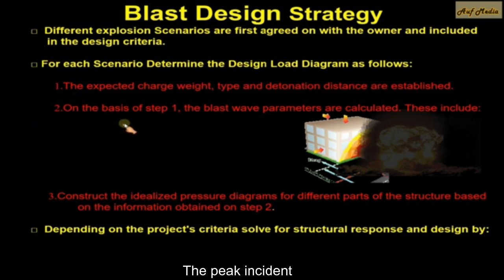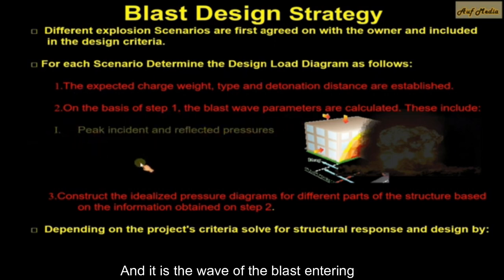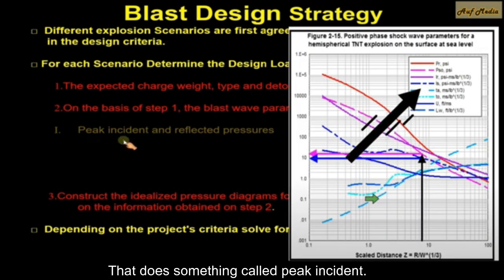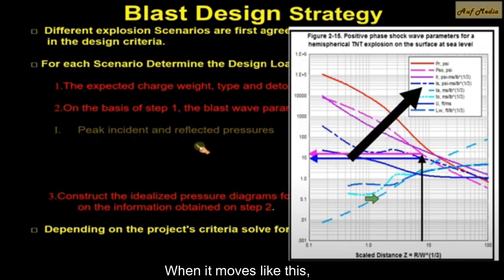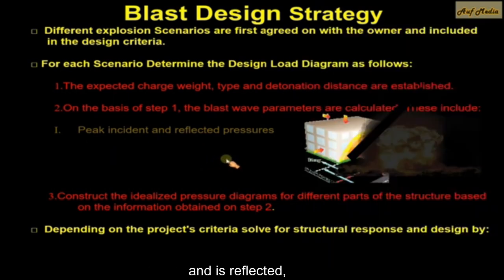The peak incident and reflected pressure, in detail. It is the wave of the blast hitting the building. When it moves like this, it is called incident. Once it collides with the facade of the building and is reflected, it is called reflected pressure.